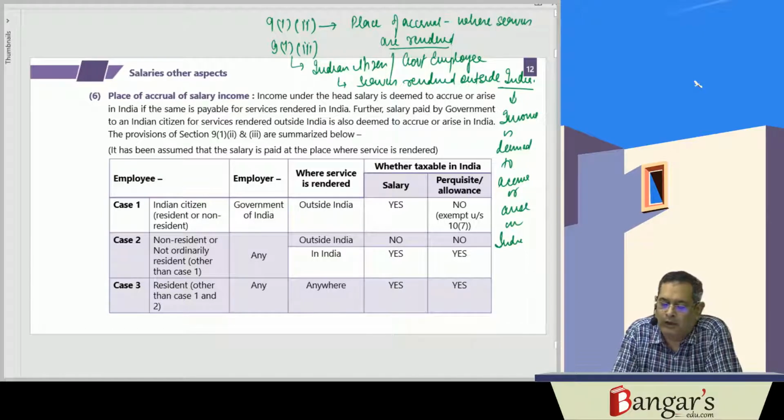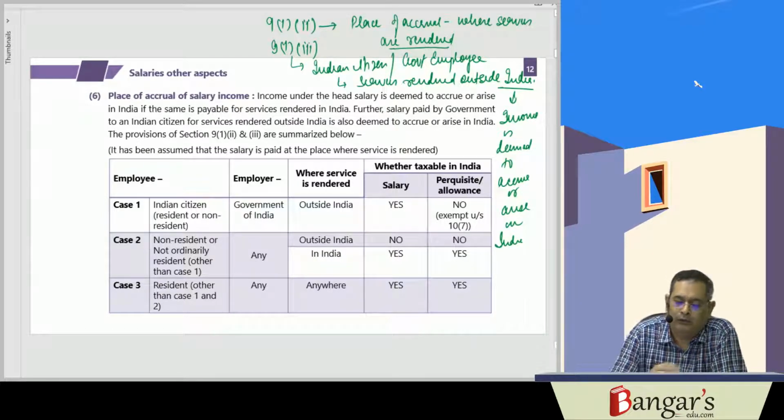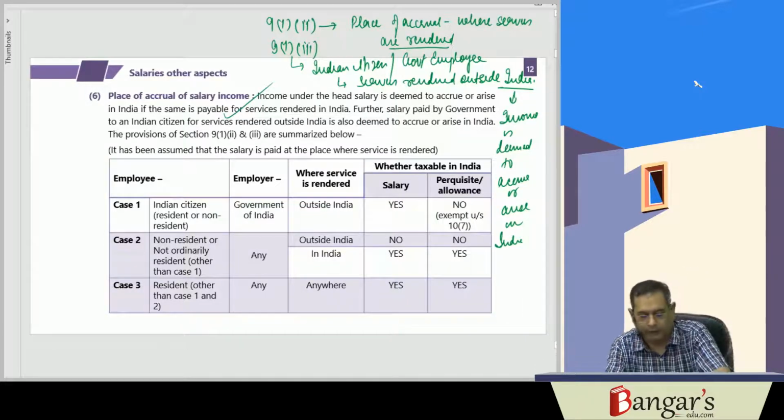So income under the head salaries, which is deemed to accrue or arise in India, is the same as that payable for services which have been rendered in India.